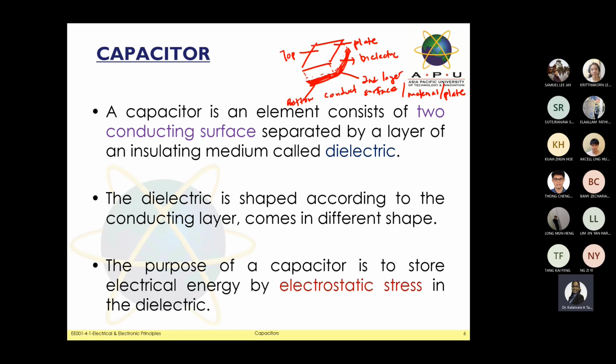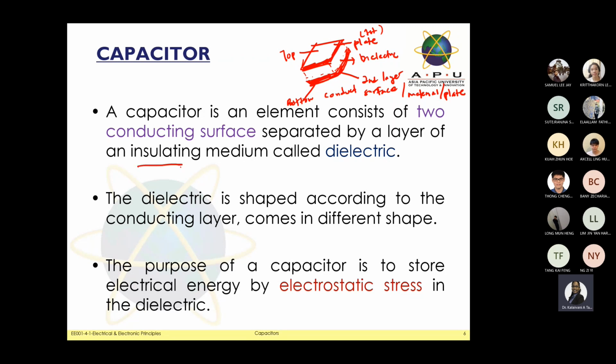Between this part, between the first plate here, for example I define it as a plate. This is the first plate, and the second layer we call the second plate. Between these two plates, you have dielectric. So what do they mean by the dielectric? You may have a look here. They say separated by a layer. So you can say this dielectric is a layer, or the material between the two plates, which we call the insulating.